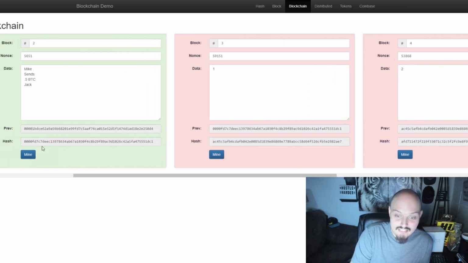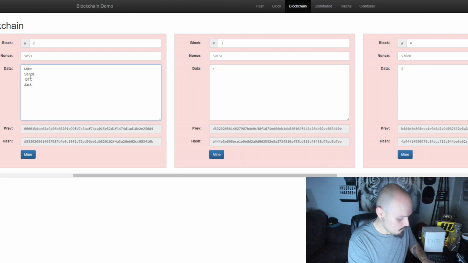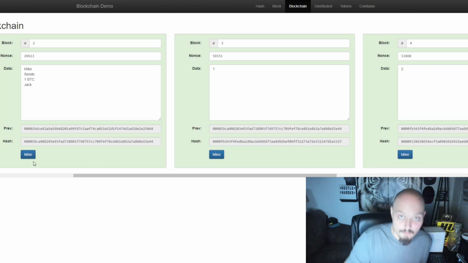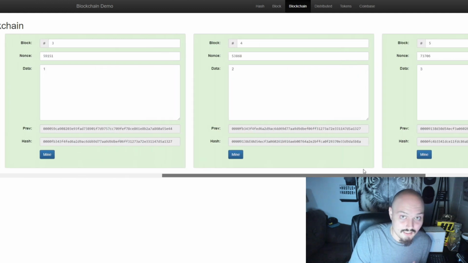Well, if you read down at the hash, we have a breakpoint, which means in block 3, we now have a previous hash that is different from what is being spit out. Because when he sent 1 Bitcoin, like it originally was, look at that, we've changed it back and everything is now green and the blockchain can proceed.